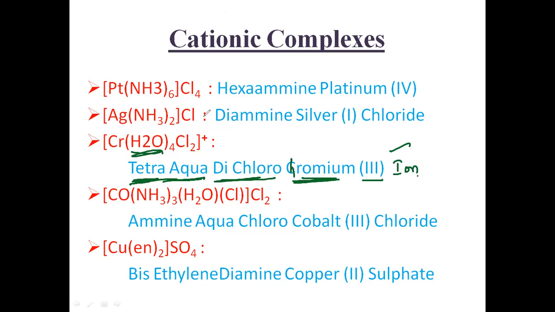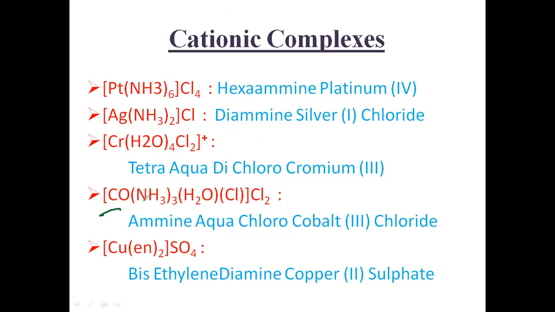Why must you write ion? Because here there is a charge. There is no chloride, no bromide, no other anion. So you must write it as the ion because it is an ion. It is a cationic complex. So you must write as ion here.